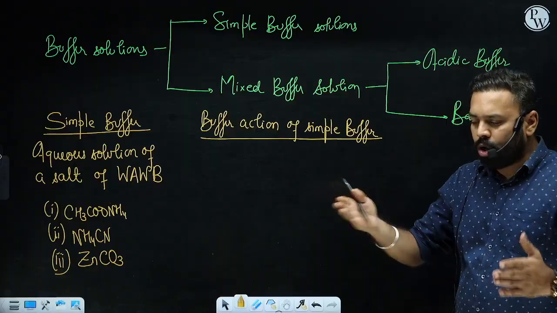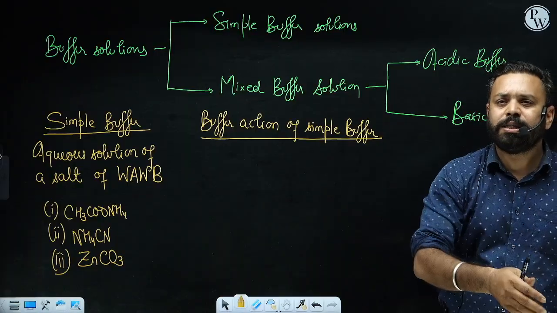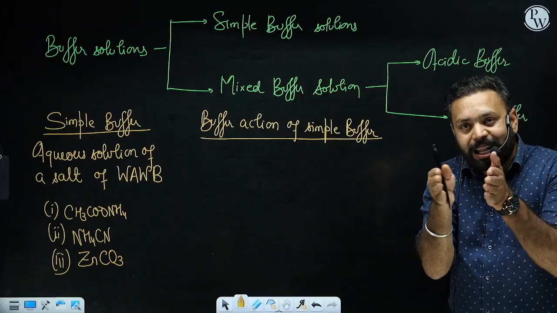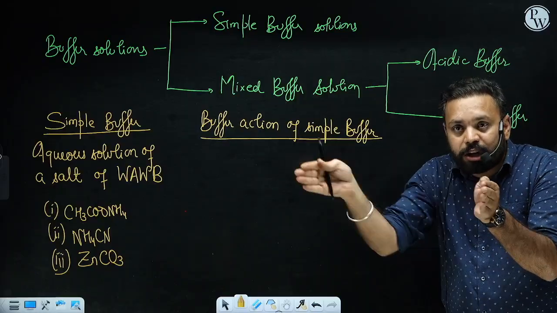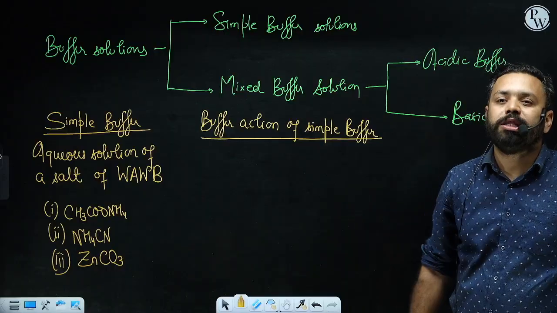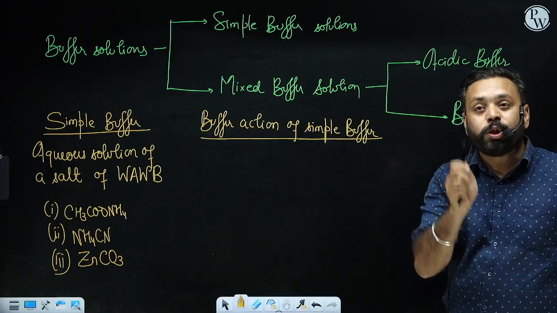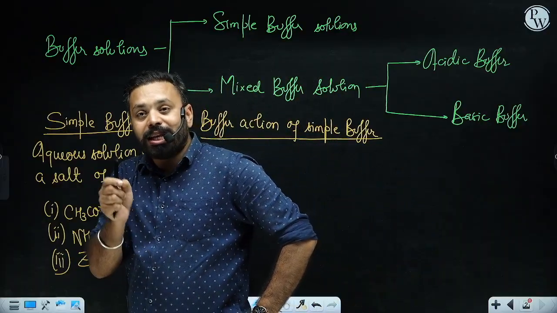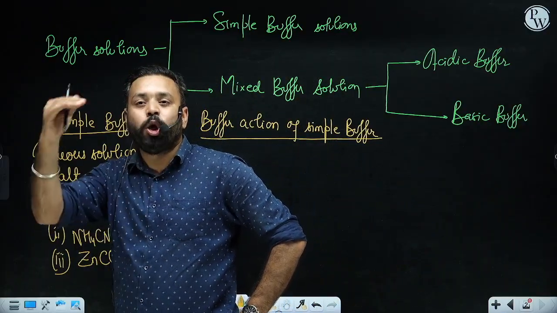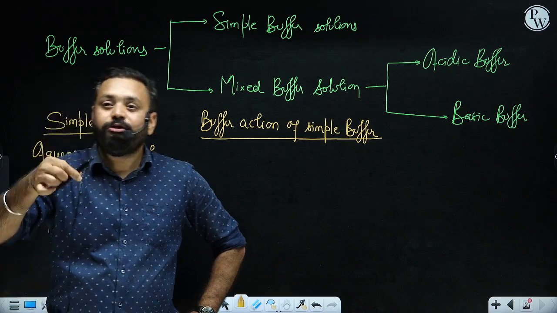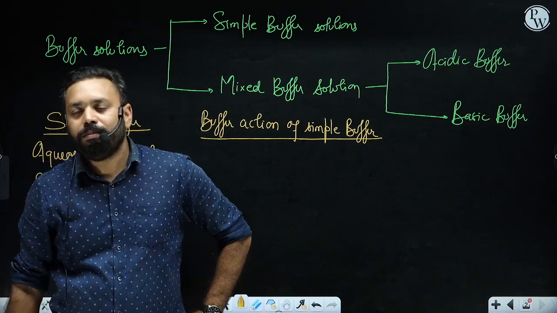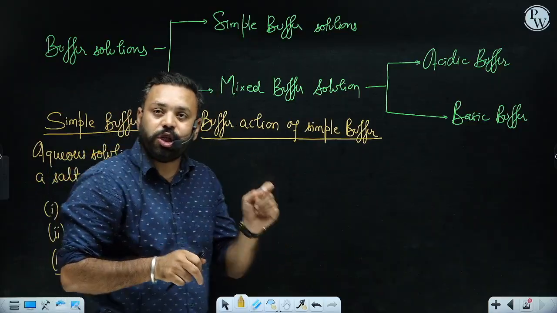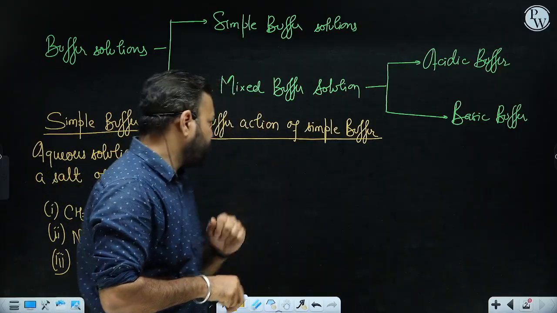You may think that, sir, okay, this is acid, this acid has H plus, it will decrease the pH, it will increase the acidity. But if that H plus is not able to dissociate from the molecule, then it will not be able to change the pH, right? That is the most important thing, and you must have this in your mind. Acidic solution is having low pH because of the free H plus ion which is available. So the free H plus and free OH minus can only change the pH. Let me explain now what happens here.